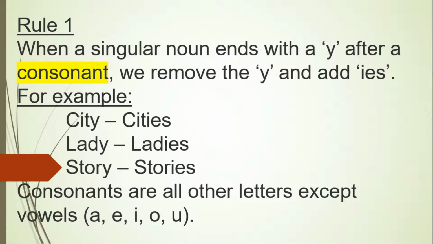Now look at the word: Y after a consonant, that is T, and if you look at the plural form, we have removed Y and we have added IES, cities. Same goes with lady, singular form, ladies, plural.